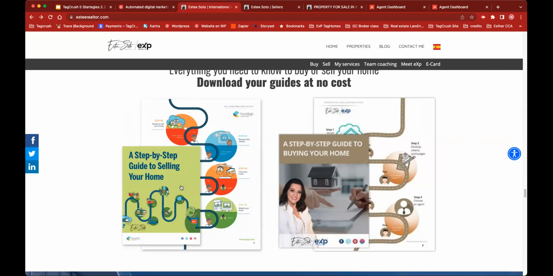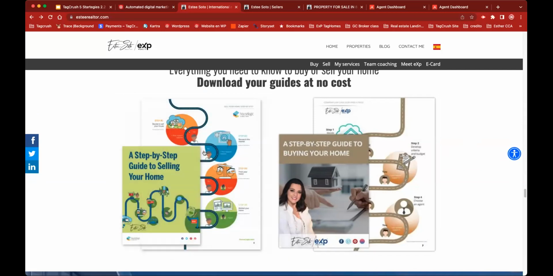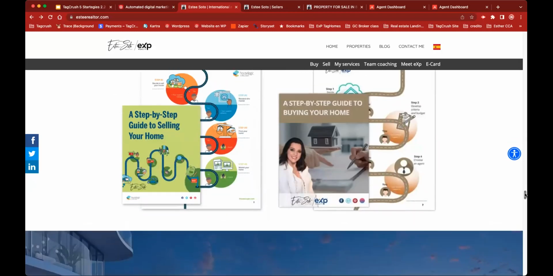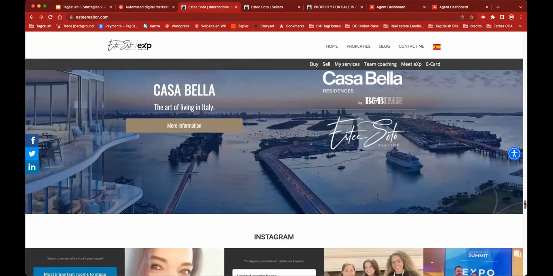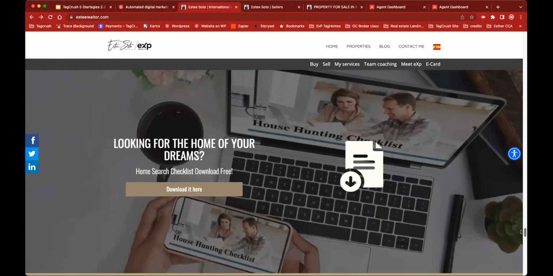But if you are buying a page with us and you are in Florida, the Florida PDFs are already there by setup. Let's imagine for a second that you are in Texas or New York. Well, you can just download the form or the PDF from your association and upload or change the file, change the link, and that's it. The download guide will be the same. Most of the time, these PDFs are basic. No matter where you are, the steps to follow are going to be the same. It's not like a contract. It's just a PDF guide.